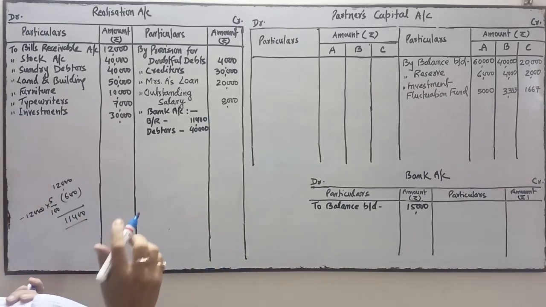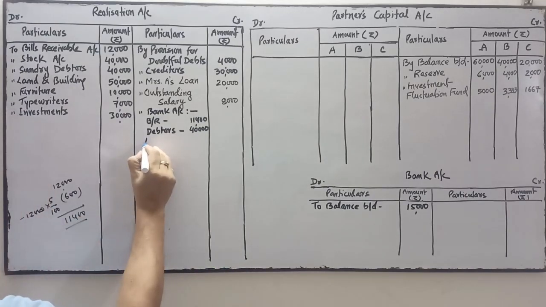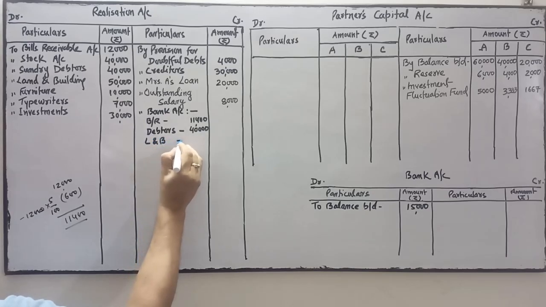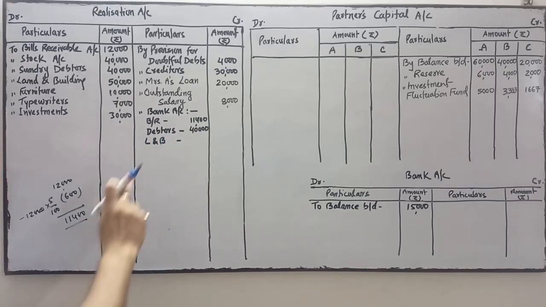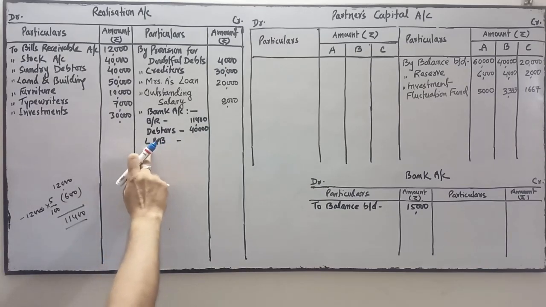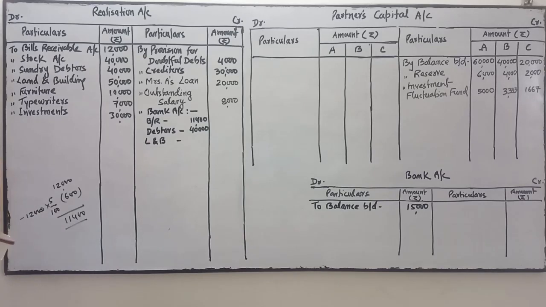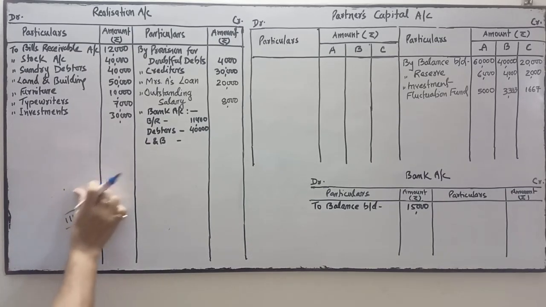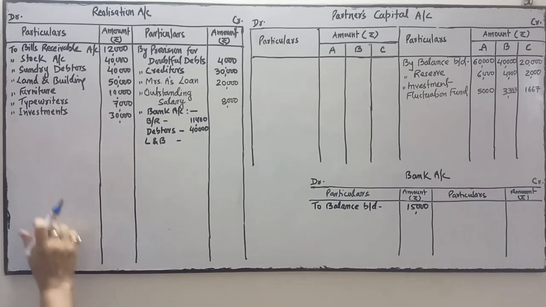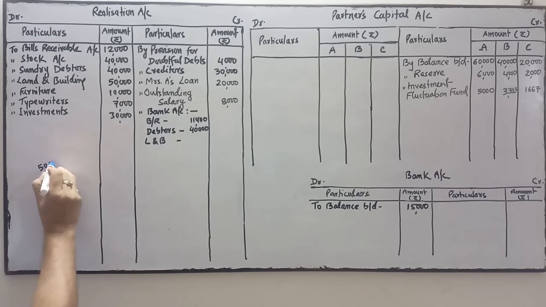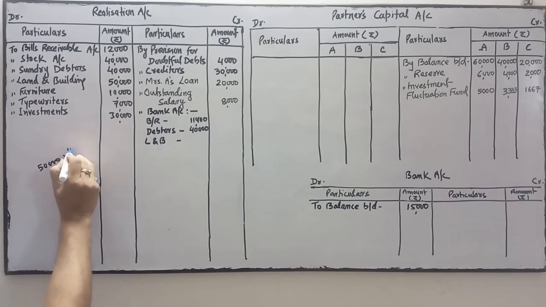Next is land and building. In short, I have written L and B. Land and building is realized at 40% higher than the book value. Book value of the land and building is 50,000, and it is realized 40% higher than the book value.